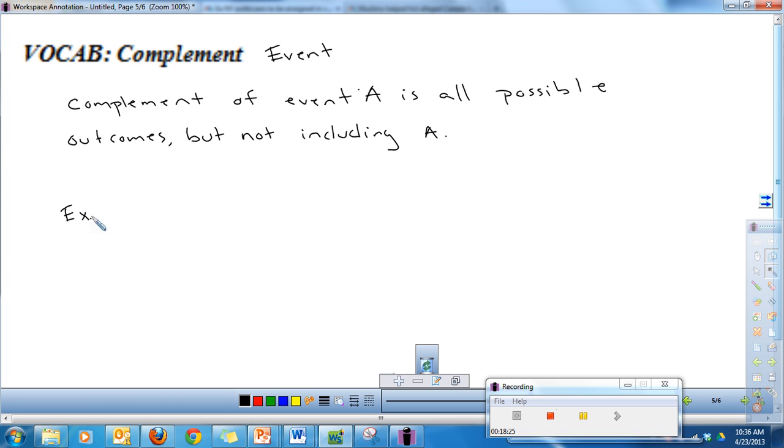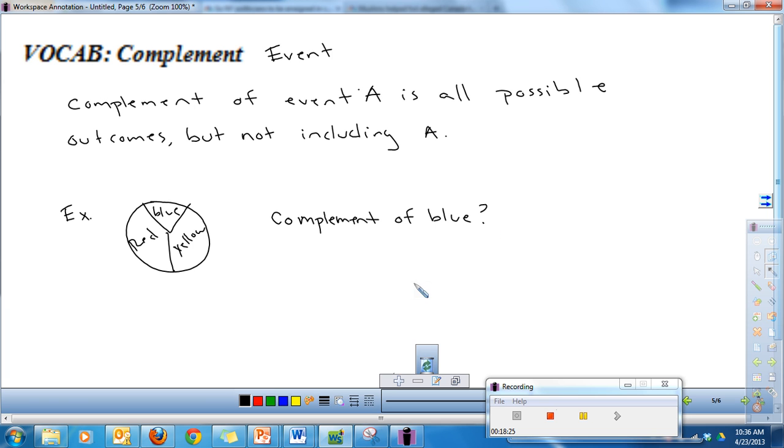So let's do an example. Let's say that we have a spinner, okay? And on this spinner, we have red, we have blue, and we have yellow. And I ask you, what is the complement of blue?